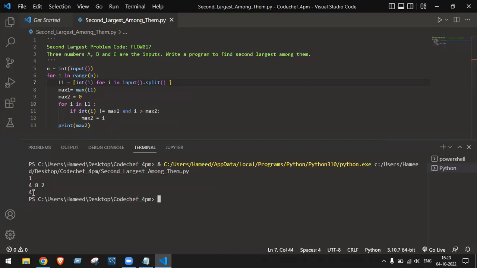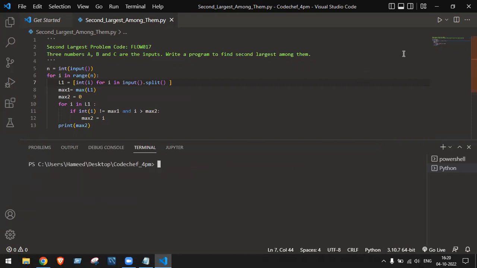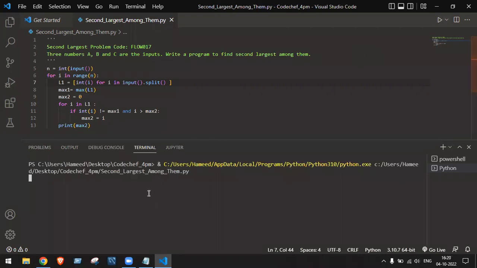You can see the second largest number is 4. Let me provide more numbers. Clear screen. Run the code. I want to provide only one time, so I type 1. Let me pass in numbers 8, 5, 9, 4, 7, 2, 6, 26, 45, 3. In this, can you tell me which is the second largest number in the chat box?